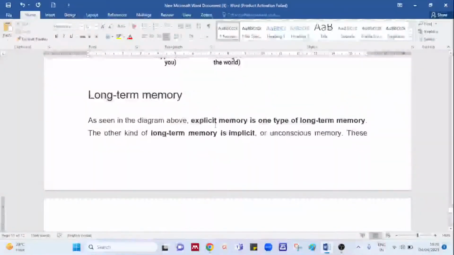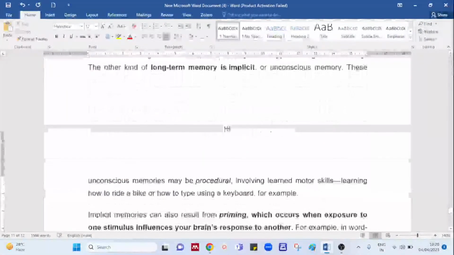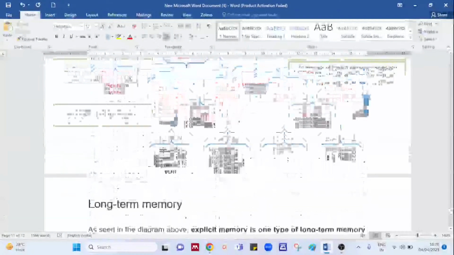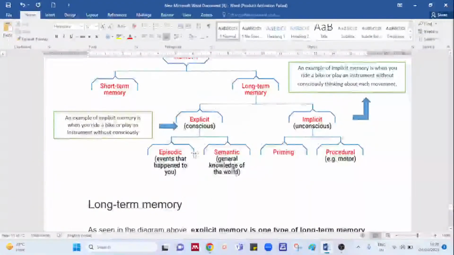Long-term memory is divided into two parts, explicit memory and implicit memory. We will come to these one by one. We will first see explicit memory. Now what is explicit memory? As I said, explicit memory is conscious, deliberate recall of knowledge. So you are consciously recalling the knowledge. It is a requirement, for example, to remember a social security number, which is a very important part of our consciousness.